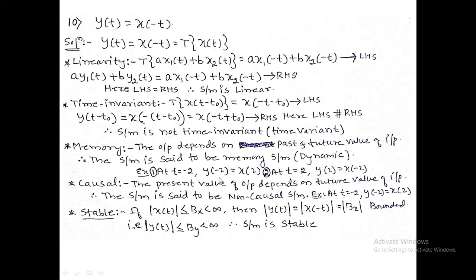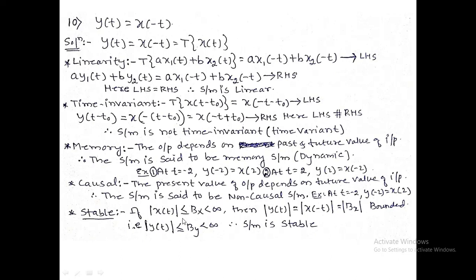The present value of output at t equals minus 2 depends upon the future input at t equals 2. So, go for t equals 2. At t equals 2, y of 2 equals x of minus 2. The present value of output depends on the past value of the input at t equals minus 2. Therefore, the present value of the output may depend upon the past value of the input or upon the future value of the input. The system is memory, and the system is non-causal because the present value of output depends on the future value of the input.